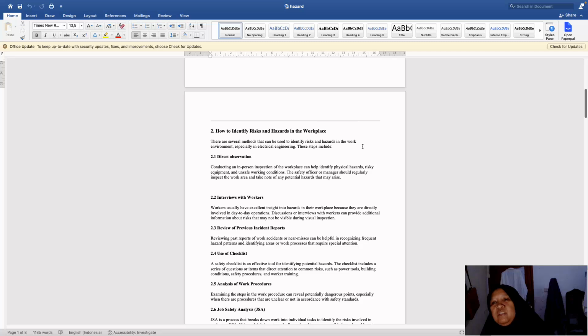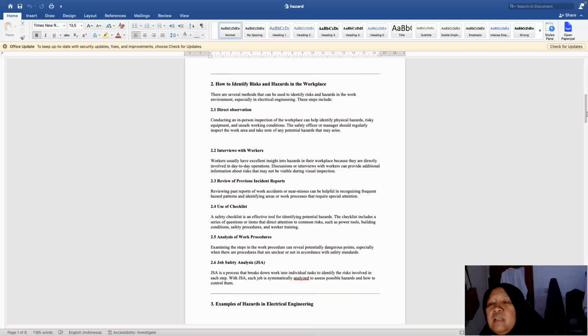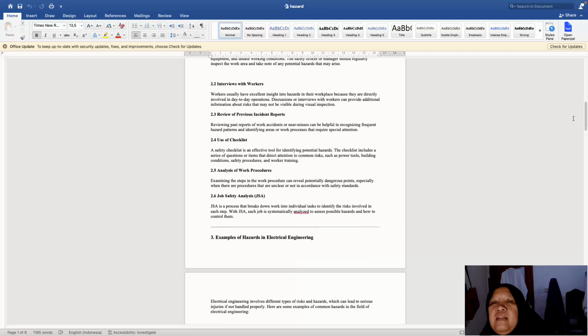The safety officer or manager should regularly inspect the work area and take note of any potential hazard that may arise. So we have to come and see if there is any hazard, risky equipment, and unsafe working condition, and be very detailed because it might be risky, or could cause accidents. And then interviews with workers.